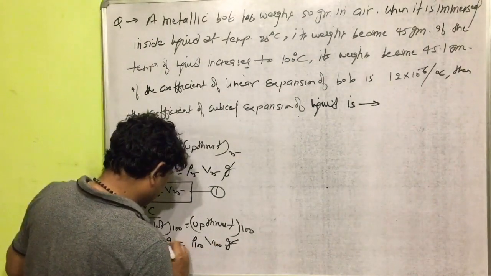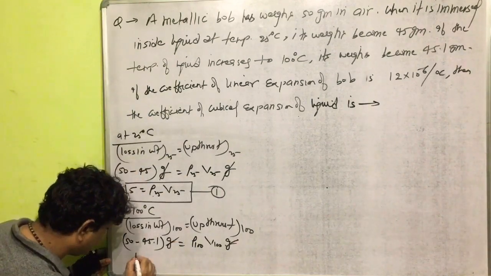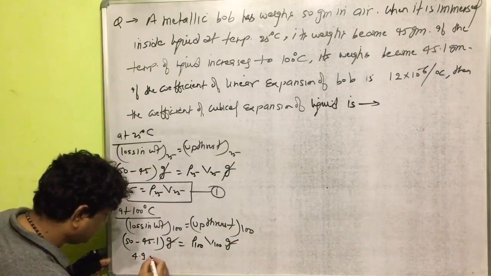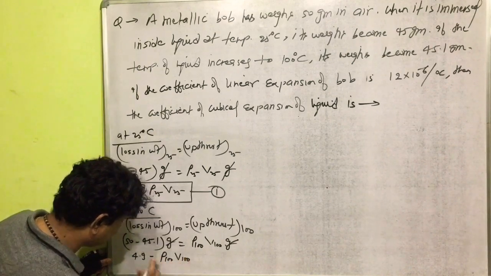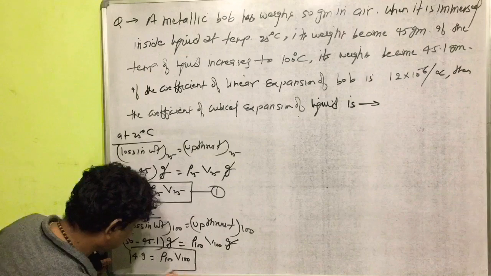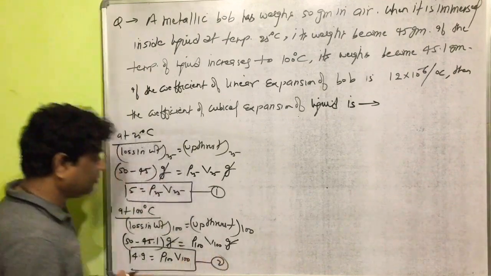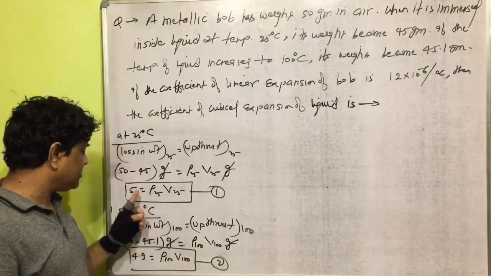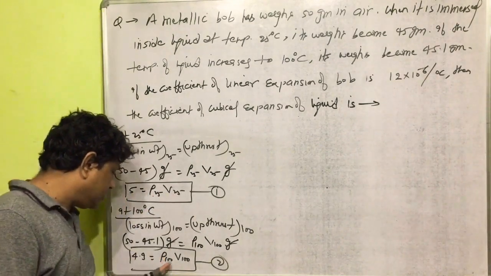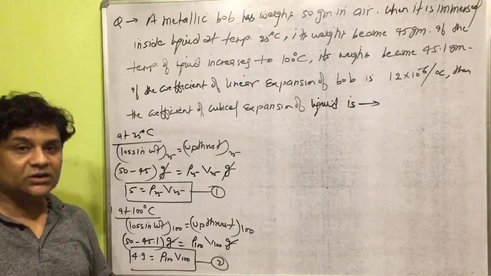Now g will cancel. Simplifying this relation, it will come 4.9 is equal to rho 100 into V100. This is relation number 2. So two relations we are developing in class here. Rho 25 V25 is equal to 5. Here rho 100 V100 is equal to 4.9.